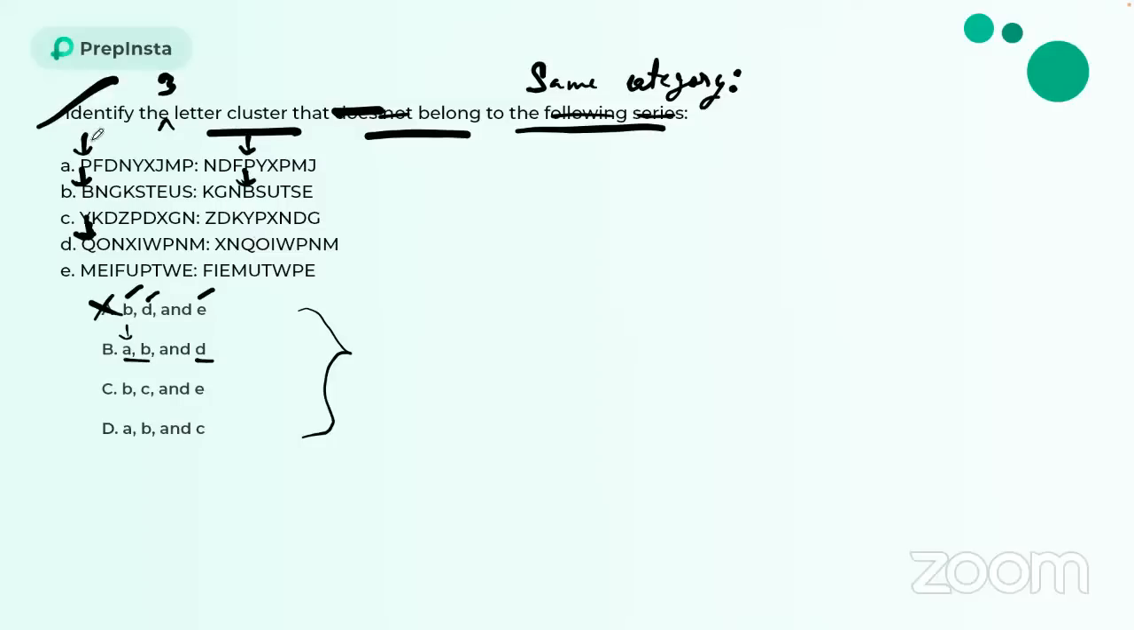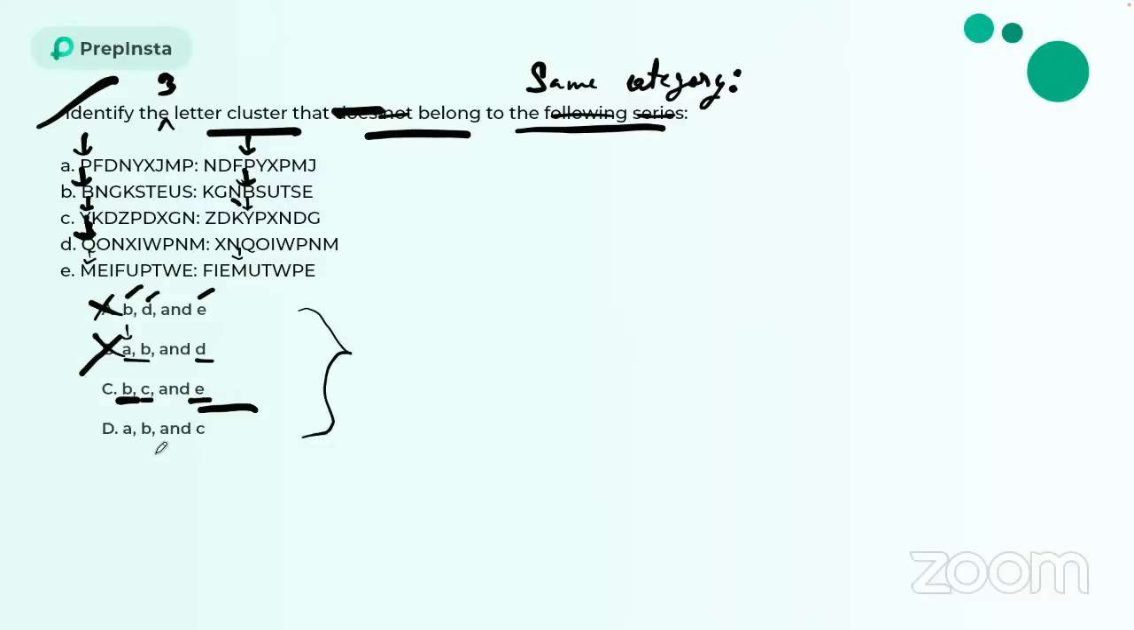Now A is having A, B, and D. No. Now let's check the next one, B, C, and E. So B is having B at the fourth position, C is having Y at the fourth position. Correct. And then we have E. So M is at the first position and M is at the last position. So B, C, E can be the logic. Let's check the options. So these two are wrong.